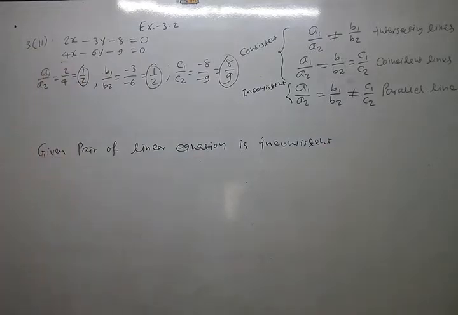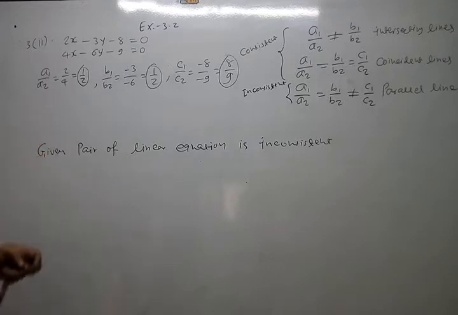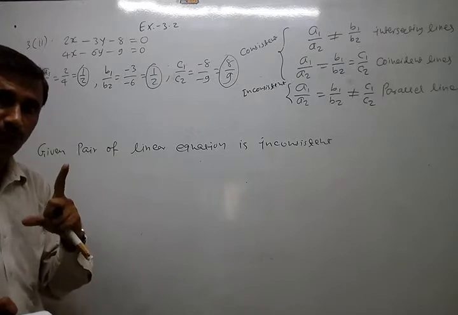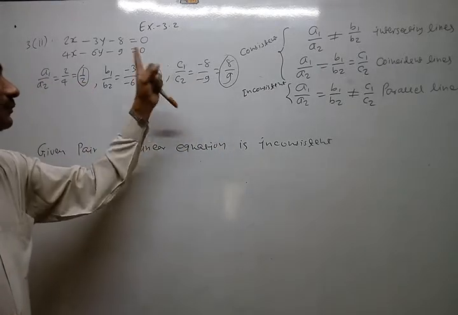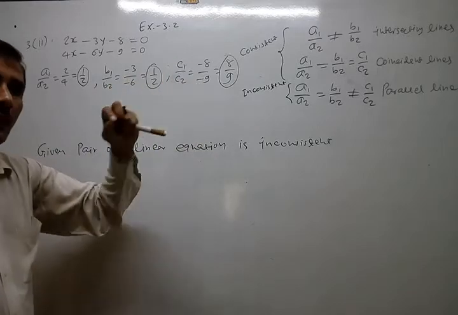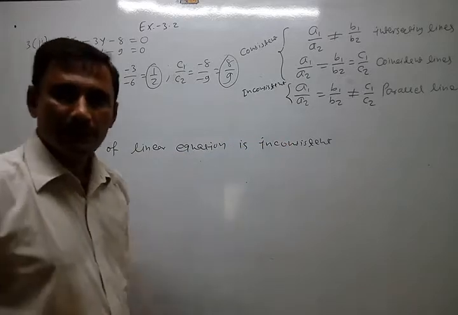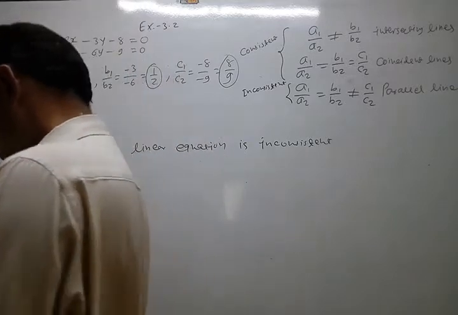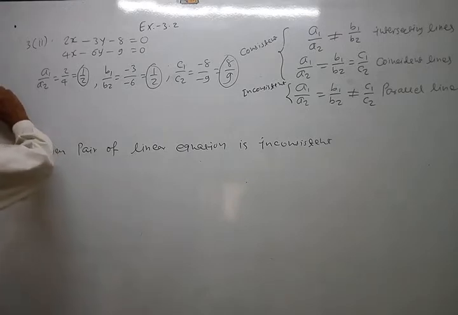Okay, you understand how to give the answer? Every time get all three ratios in simplest form. Remember, simplest form must be there, otherwise your answer can be wrong. After getting simplest form, do whatever cutting and sign removal is needed, and only after that compare them to see which one is applicable. Okay, now the remaining ones. Let me look at number 3 also. There is a fraction but nothing different. Now look at number 3.